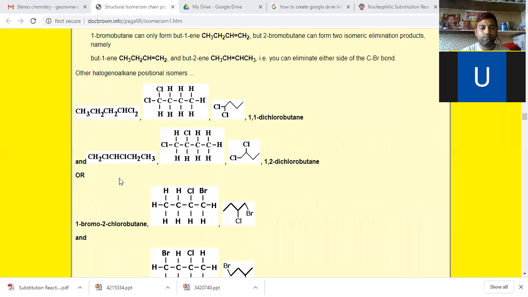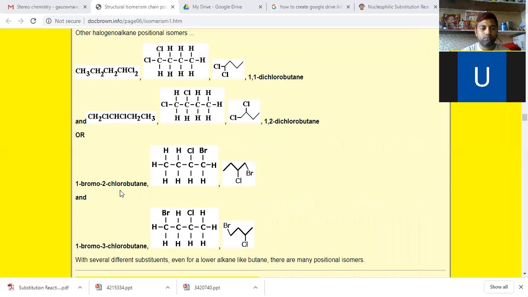See here again. 1-bromo, 2-chlorobutane: same molecular formula, but different arrangement of substituent atoms. 1-bromo, 2-chlorobutane and 1-bromo, 3-chlorobutane. Same molecular formula, same carbon chain, but different arrangement of substituent atoms. Understood? Positional isomers.